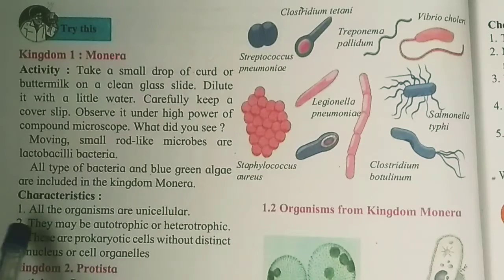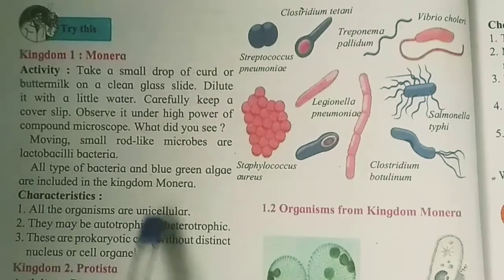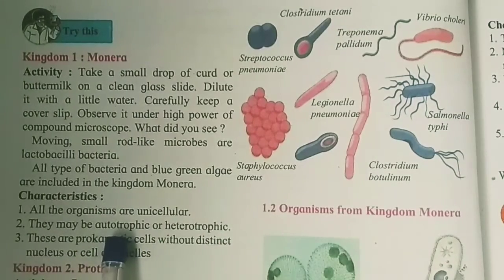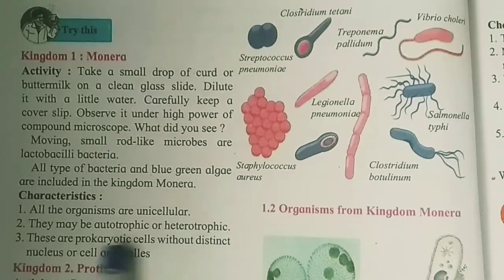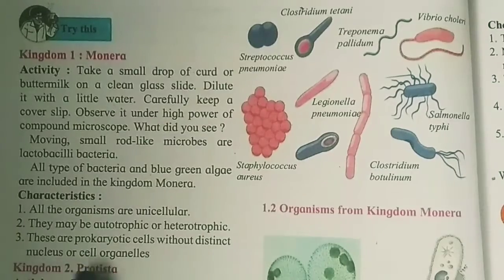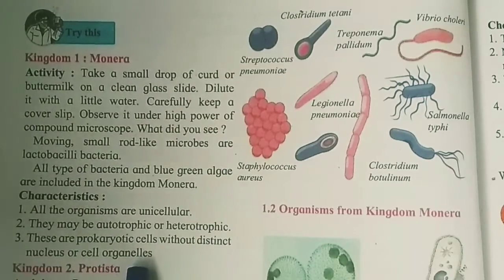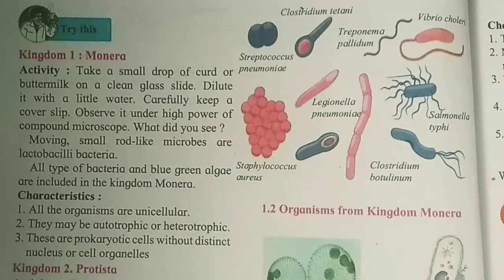What are the characteristics? All the organisms are unicellular. They have just only one cell. Okay, they may be autotrophic or heterotrophic. So autotrophic means they make their own food. Heterotrophic means they depend on others for food. Okay, they are both type. These are prokaryotic cells without distinct nucleus or cell organelles. These are the characteristics of kingdom Monera.